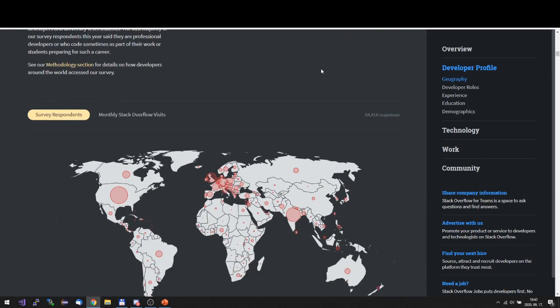For example, you can see the number of users by countries. From India, there is a very high number of Stack Overflow users. Of course, the US is leading, but Europe is not bad either. Let's see, Morocco, well, not that many.